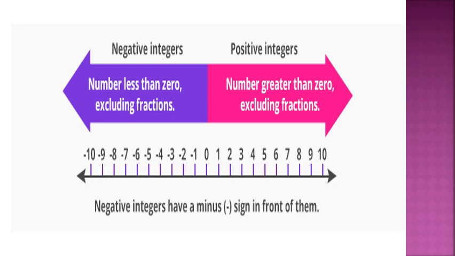Dear children, numbers greater than 0 are positive integers and numbers less than 0 are negative integers. In both cases, we can observe the representation of numbers on the number line. See, 0 is at the middle. Towards the right hand side of 0, there are positive integers. Towards the left hand side of 0, there are the negative integers.